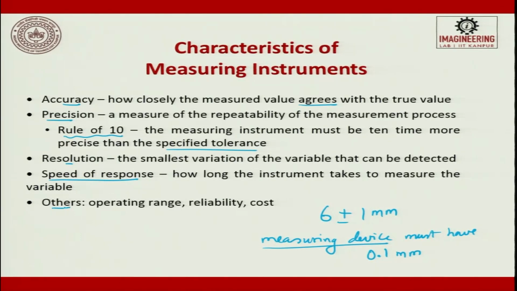The other thing is, when we talk about others, the operating range, reliability and cost are the other important characteristics which are there for measuring equipment. Accuracy, precision, resolution, speed, operating range, reliability and cost. These are the seven most important characteristics of a measuring instrument.